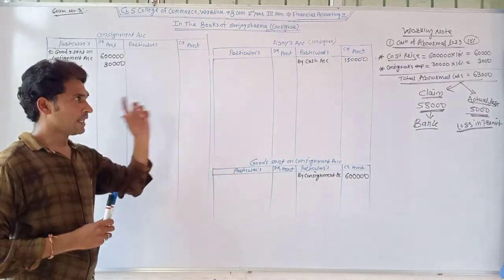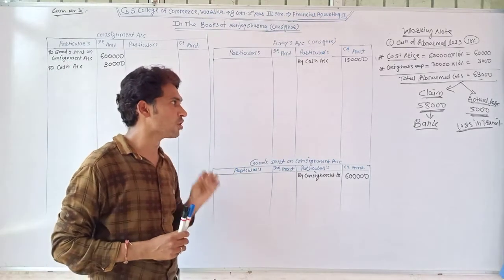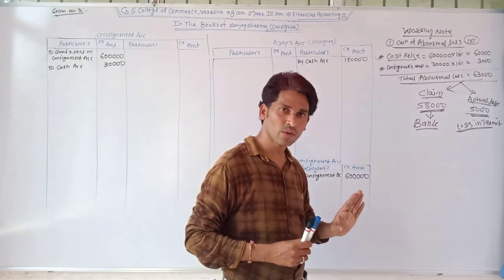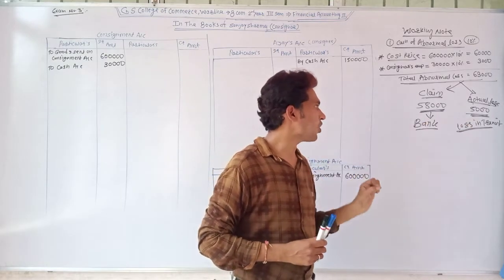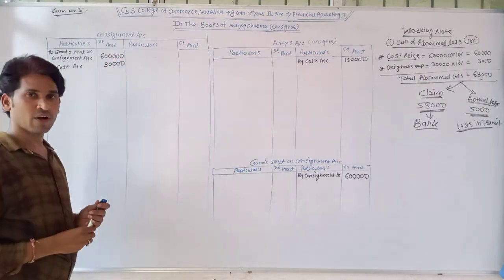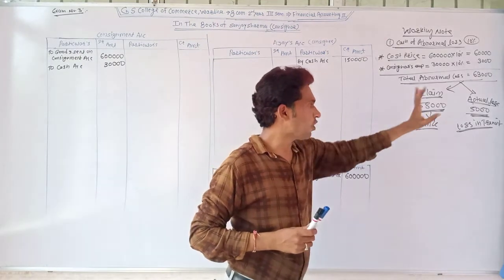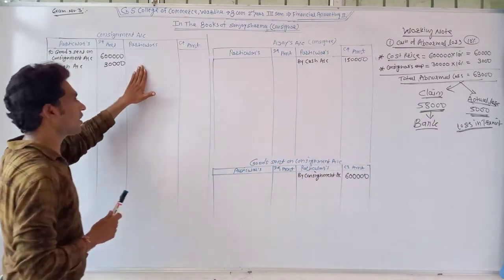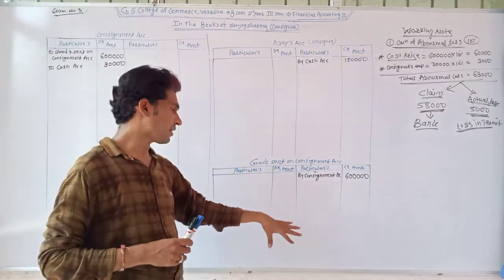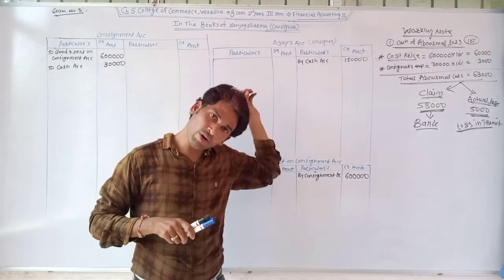Once again I repeat the entry for insurance claim and abnormal loss, the accounting treatment of abnormal loss. The amount which we get from the insurance company, for that we debit the bank account. The actual loss we record by the name of loss in transit account, and this is recorded at the debit side. So bank account debit rupees 58,000, loss in transit account debit rupees 5,000, and consignment account credit rupees 63,000. We have not prepared the bank account, but in the original set of books they always prepare the bank account.